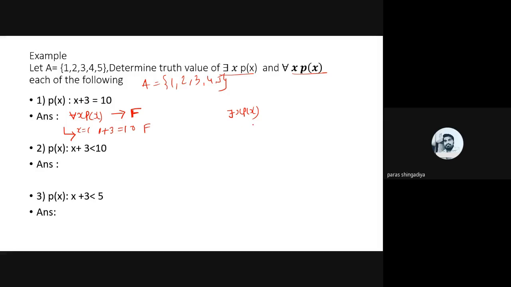And now the answer of there exists x px. In this domain, is there any value we can replace in place of x and get a true answer? See, replace a 1, it becomes false. Replace a 2, 2 plus 3 is equal to 10, that is also false. Replace a 3, 3 plus 3, 6 is equal to 10, false. Replace a 4, it will be 7 is equal to 10. Replace a 5, 5 plus 3 is equal to 8, 8 is equal to 10. That is also false. Clear?